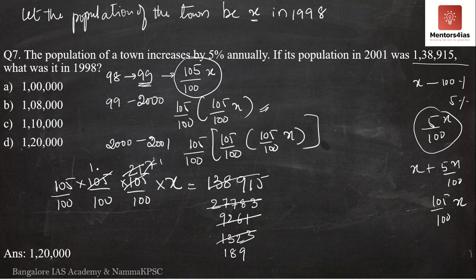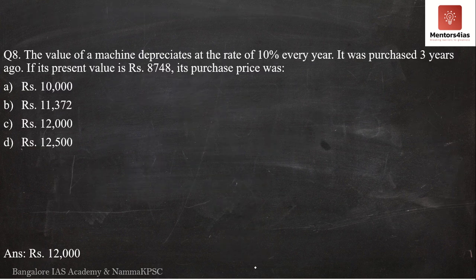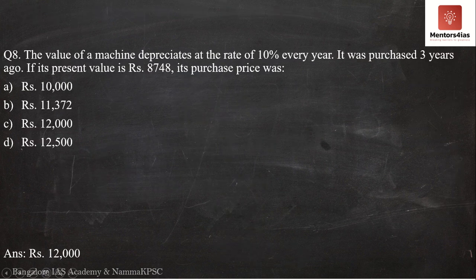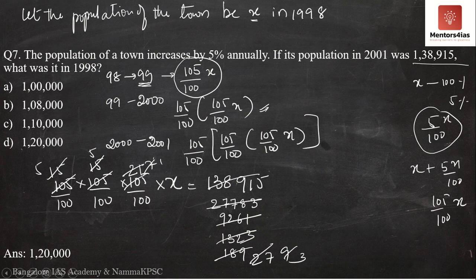7 ones are 7, 7 fives are 35. Similarly, this is also divisible by 7. 7 twos are 14, 7 sevens are 49. Again 3 fives are 15, 3 nines are 27, 3 threes are 9, again 3 fives are 15.